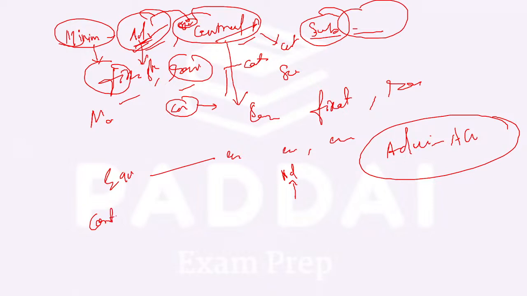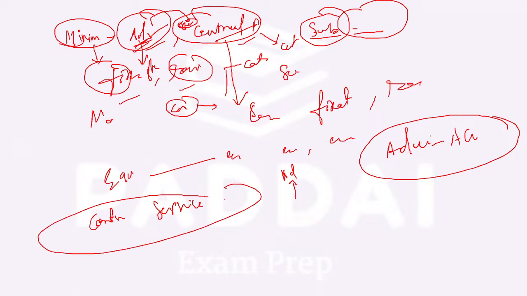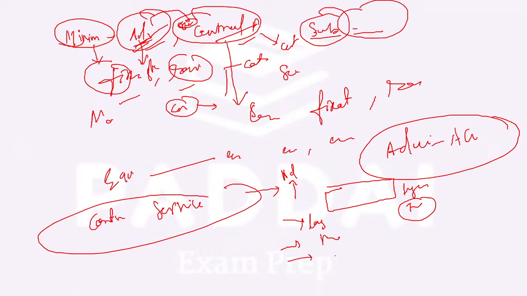Then moving to continuous service. What is continuous service? Wherever continuous service is defined, it has the same definition. Continuous service is said to be uninterrupted service of 1 year. Now this interruption may be layoff, maternity, disablement, or paid leave, which is not considered as an interruption. This will actually be counted under continuous service.